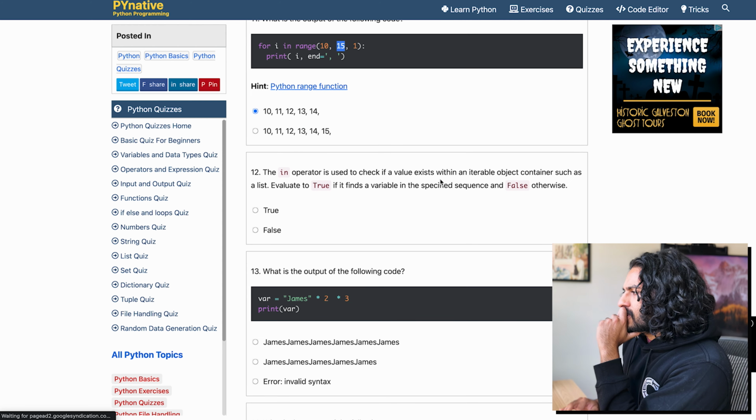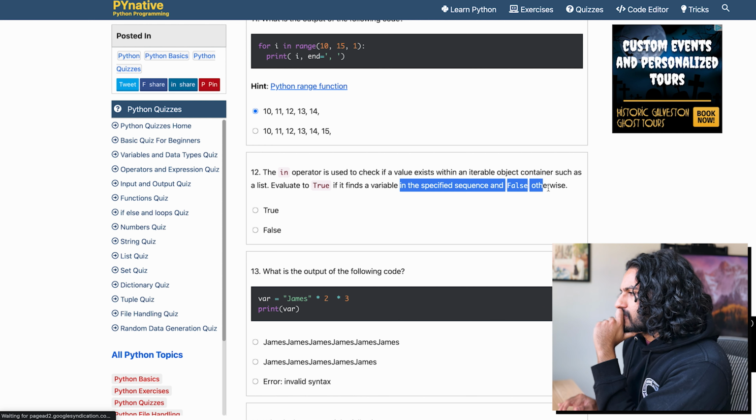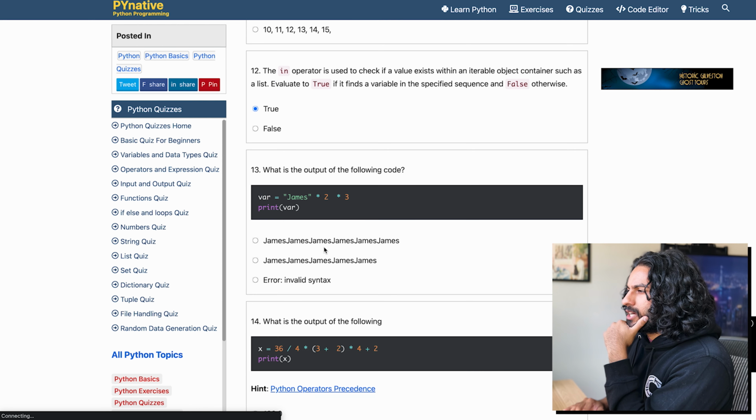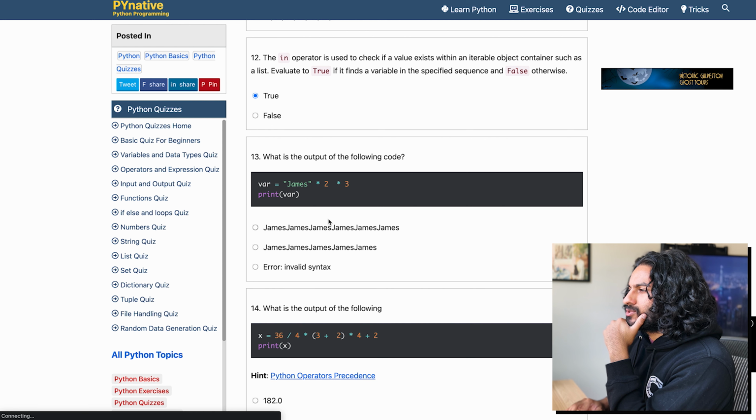The in is used to check, okay, evaluate the truth. Yes, I think that's right. Yes. What is the output of this? James times 2 times 3. So it's gonna be James 6 times, I think. 1, 2, 3, 4, 5, 6. Yeah.